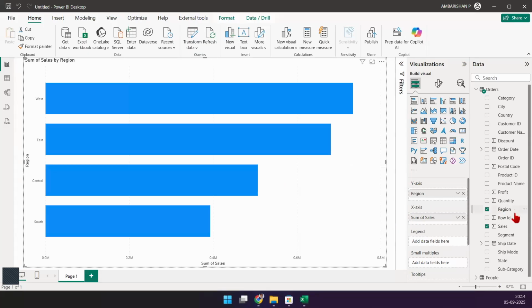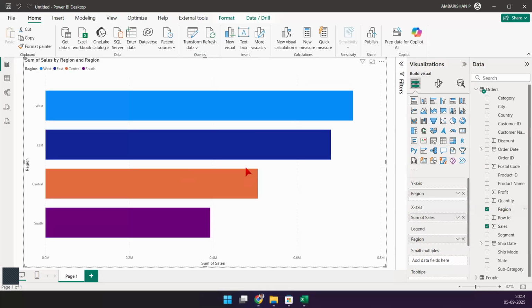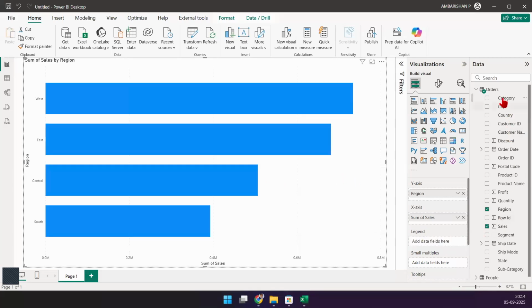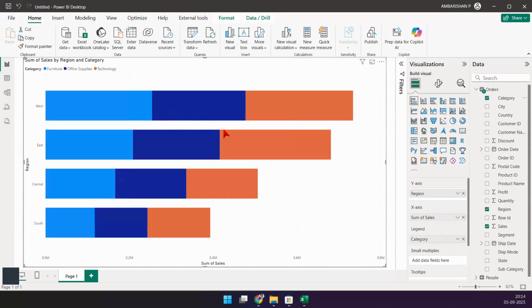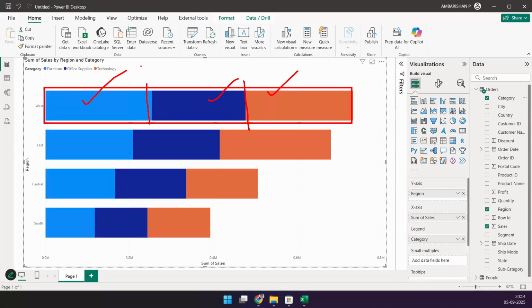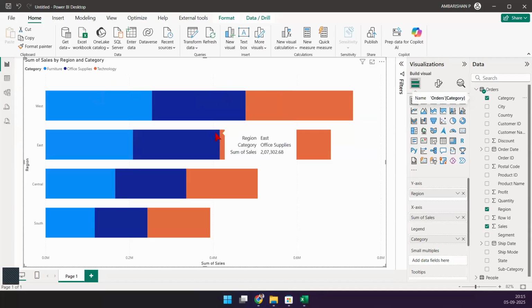Let's add one more thing. Let's take this to the next level. Just drag and drop a few things and you can make it a colorful chart. If you drag and drop something else, I'm just having something in mind, you can convert this into a different chart. This is called a stacked bar chart. You have a stack of information here, right? This is how it's going to be. See, the same chart, I've been able to make it more like a colorful chart.